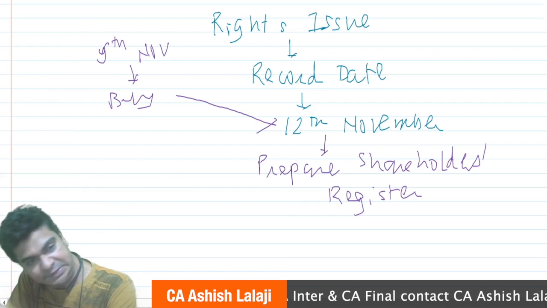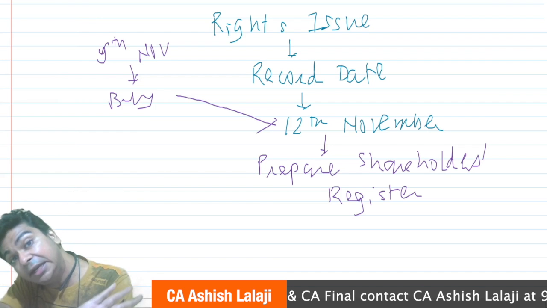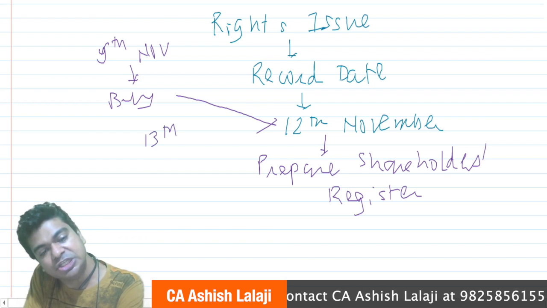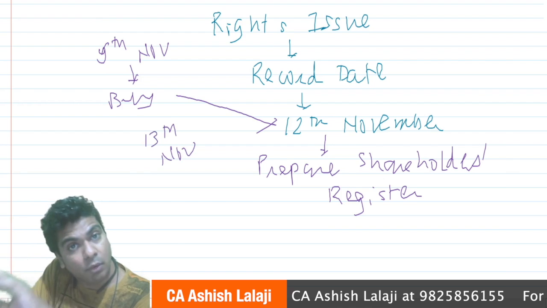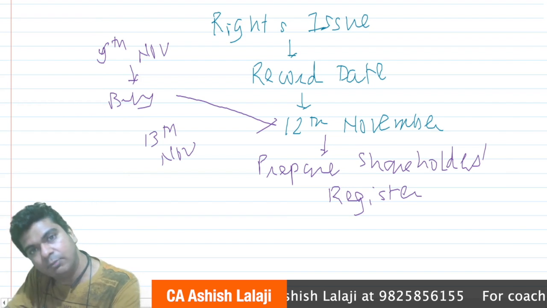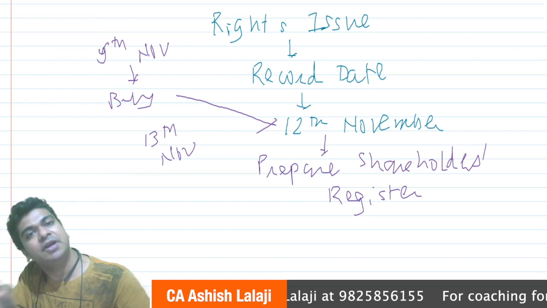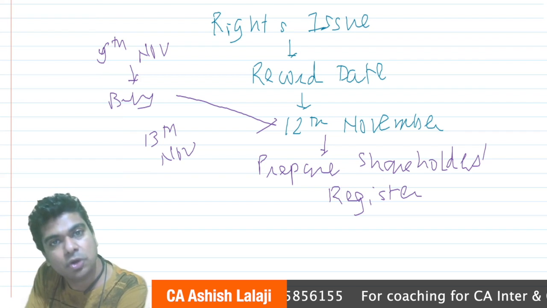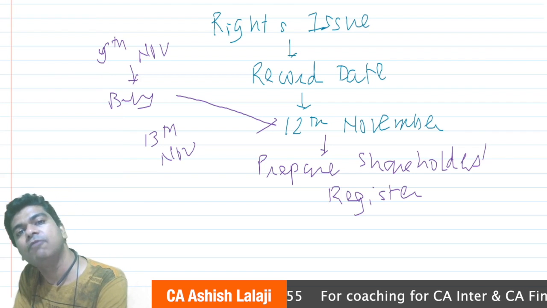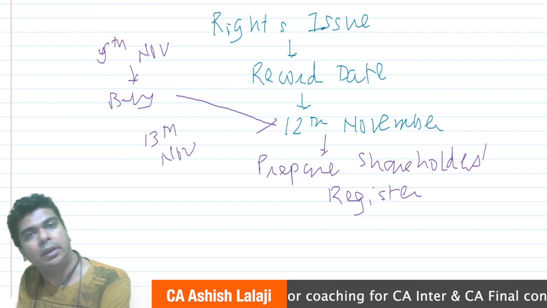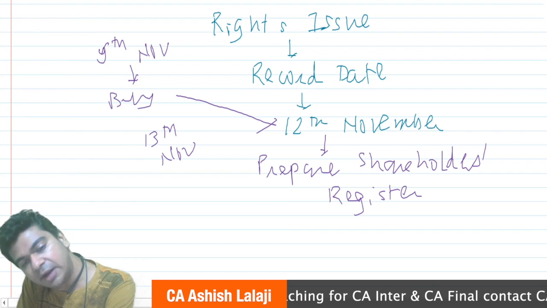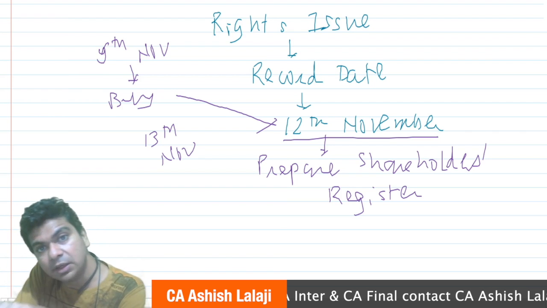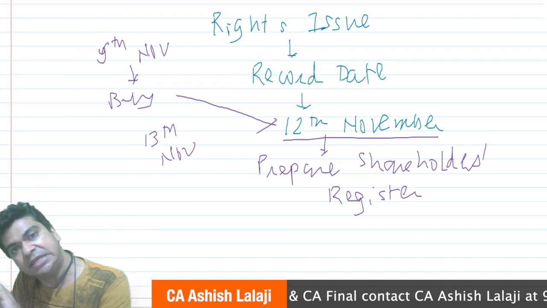You get my point? Similarly, let's say you are not interested in the rights issue. Then buy the share on 13th November. The moment the record date is passed, if you are buying shares, then your name will not appear as a shareholder. And if your name does not appear as a shareholder, you are not eligible for the rights issue. You get my point? So the important thing is the record date, 12th November. Whoever's name appears as a shareholder on 12th November will become eligible for the rights issue.